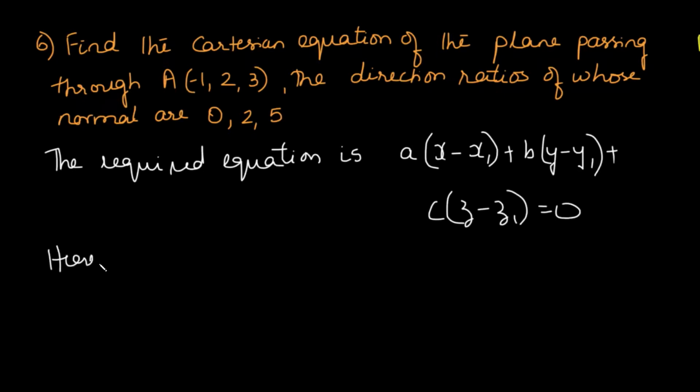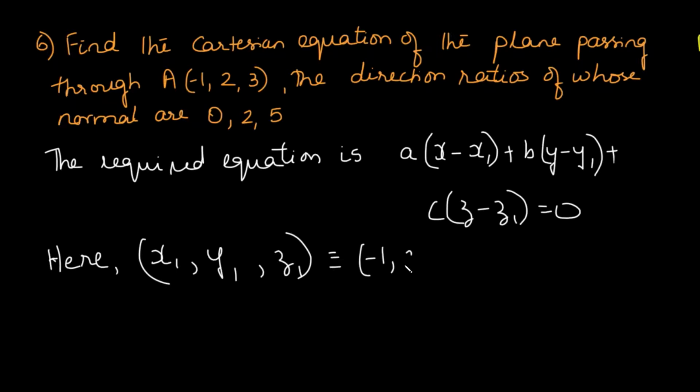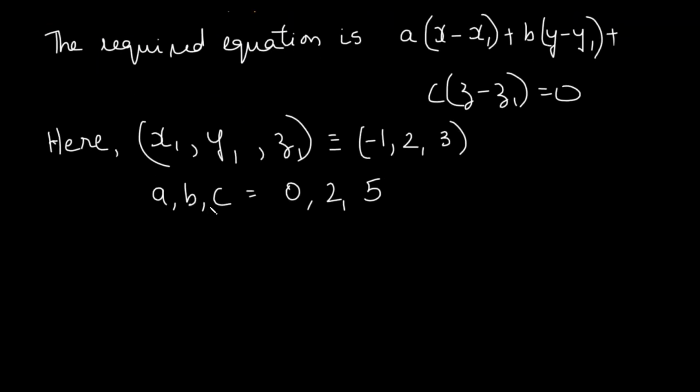So here x, y, and x1, y1, z1, and A, B, C are what we have to find out. x1, y1, z1 are the coordinates of the point on the plane, given by -1, 2 and 3. And A, B and C are the direction ratios of the normal, and those are 0, 2 and 5. So all that we have to do is substitute the values over here.